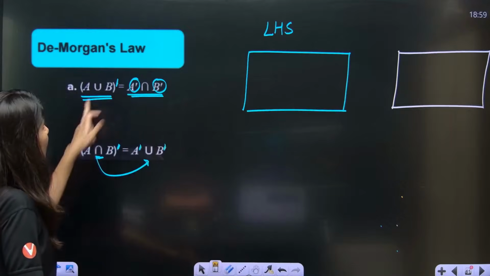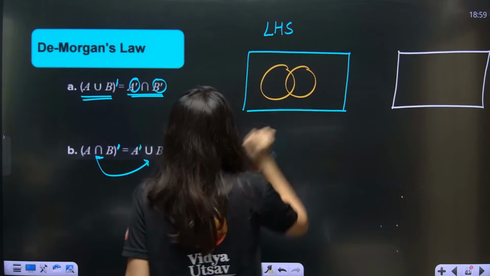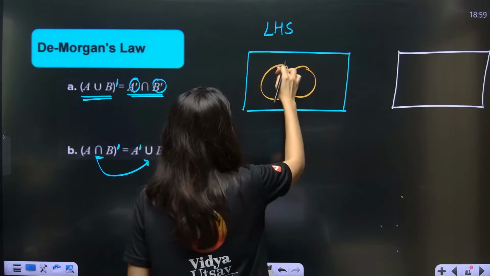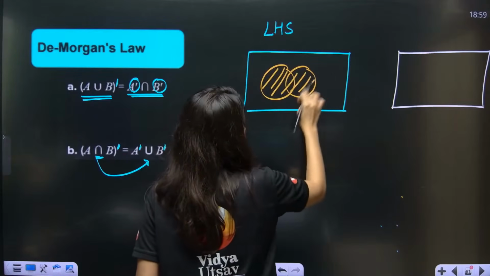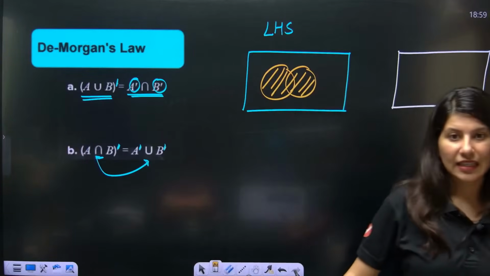A union B complement. First of all, A and B. Can anybody tell me this whole portion is actually A union B? Yes or no? The whole portion I have shaded inside.